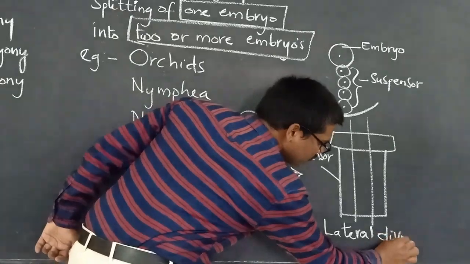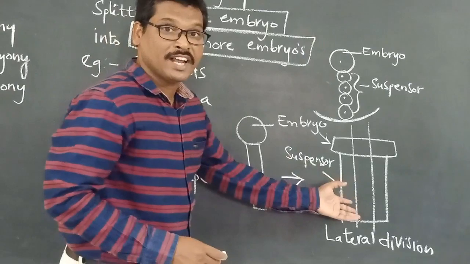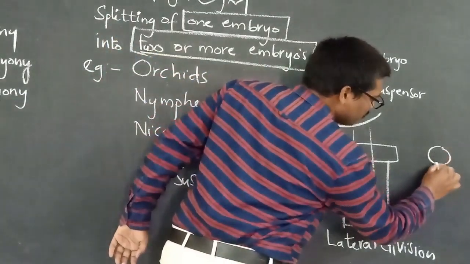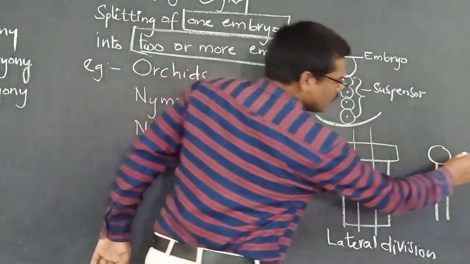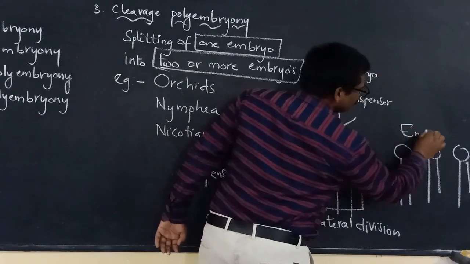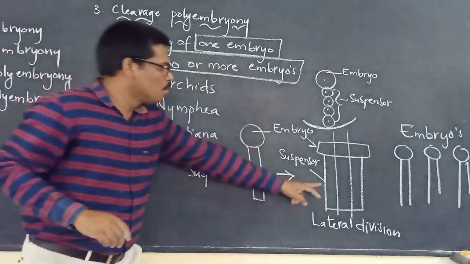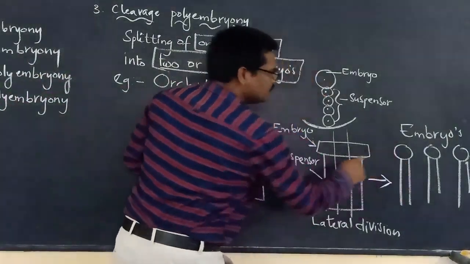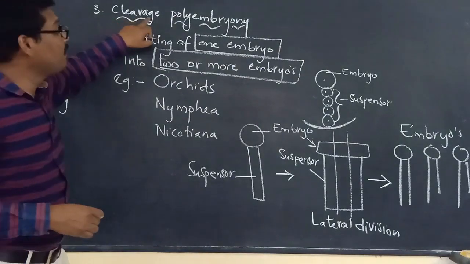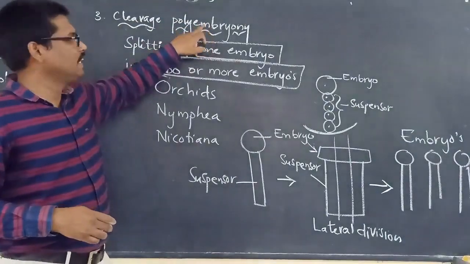Once it undergoes lateral division, it gives rise to two or more embryos. Now here we can see how many embryos: 1, 2 and 3 embryos are formed from only one embryo. This process we call cleavage polyembryony.